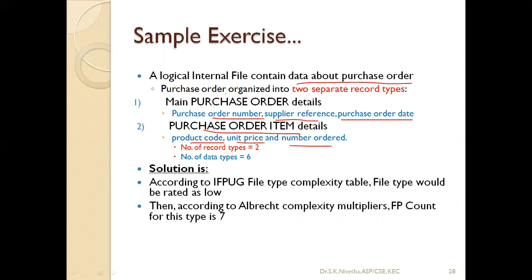So number of record types, two. One is main purchase order detail related records. The other is purchase order item related records. So two record types. How many data types? 1, 2, 3, 4, 5, 6. So purchase order number, one data type. Supplier reference ID, another data type. Purchase order date, third data type. Product code, fourth data type. Unit price, fifth data type. Number ordered, sixth data type. So number of record types 2, number of data types 6.